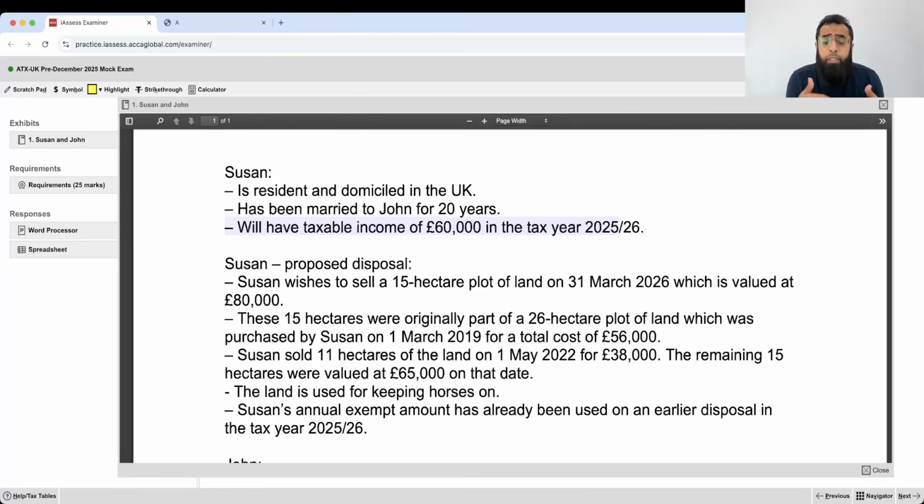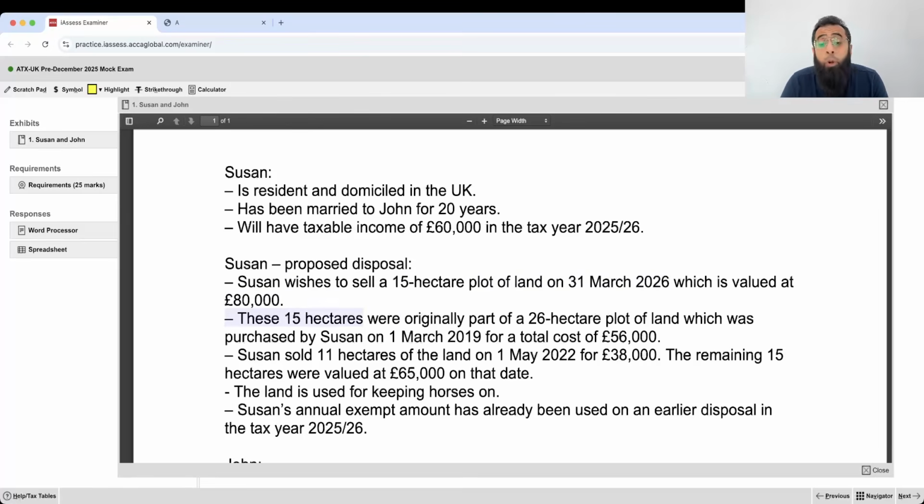When you are reading the question, the key is that you don't have to rush. Read with patience. Try and identify the maximum possible data, which can then be used while you are drafting the answer. Now, Suzanne's proposed disposal. Suzanne wishes to sell a 15-hectare plot of land on 31st March 2026, which is valued at £80,000.